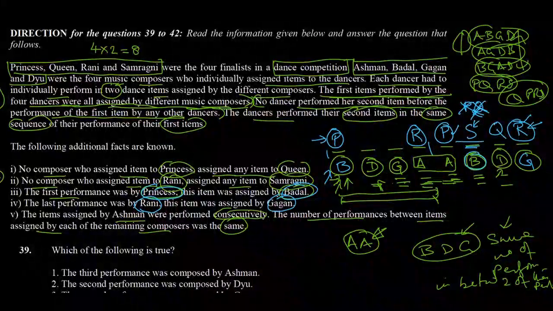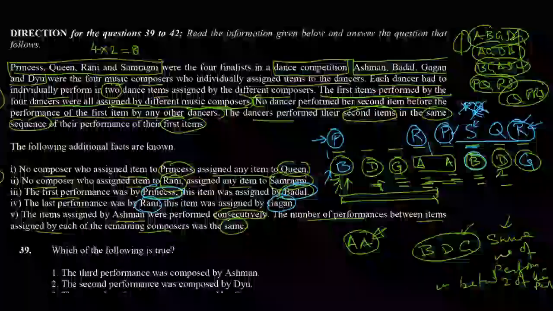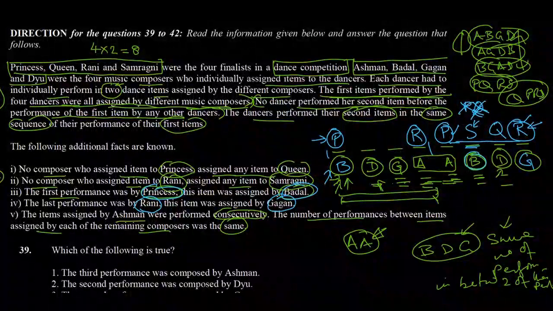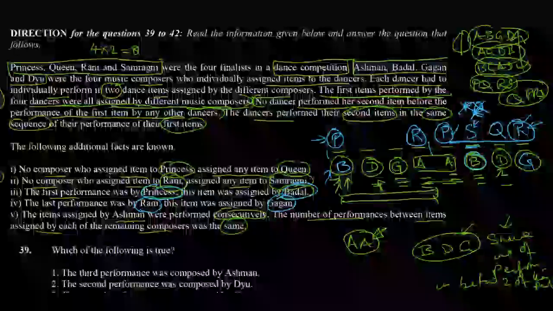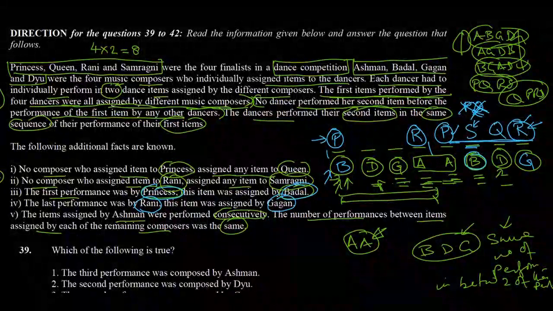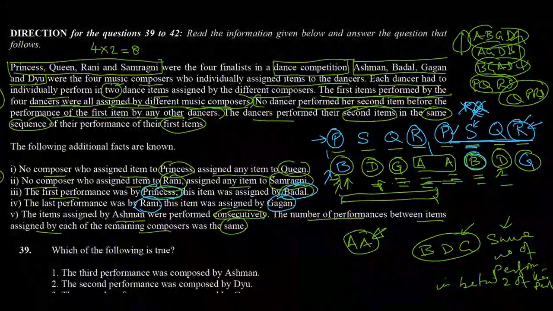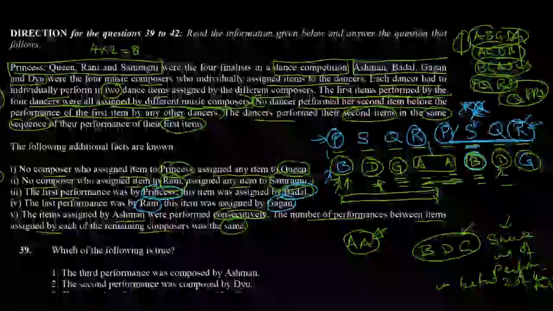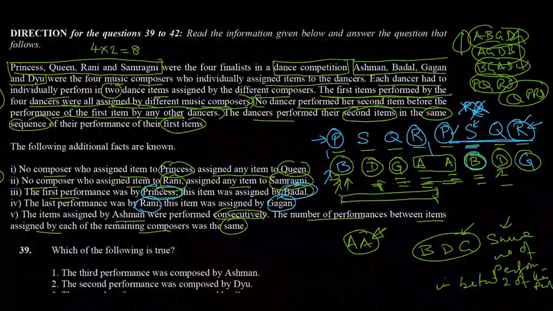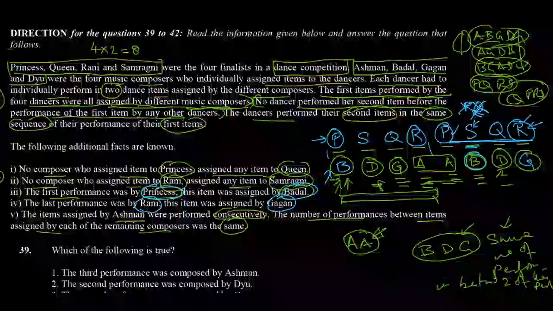And we are also told that the order of performances in both the rounds will be the same. So we see in the second round it is PSQR, and in the first round it will also be PSQR. Now we just have to cross-check the other criteria, that R and S will not have any composer in common.